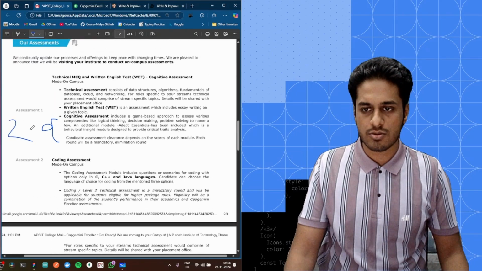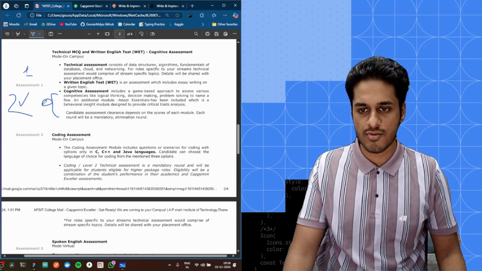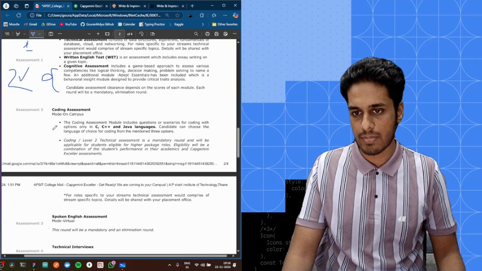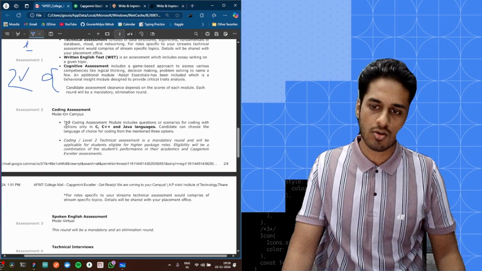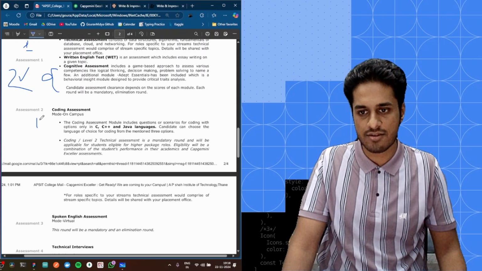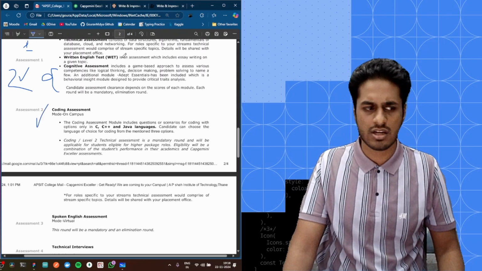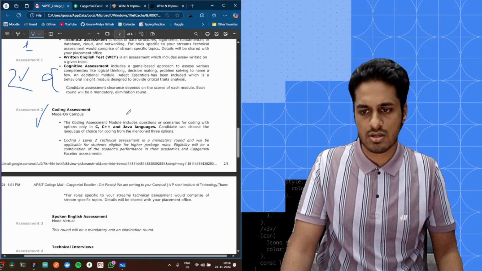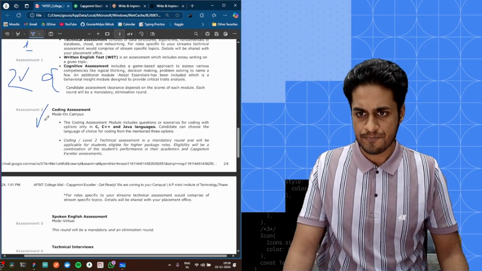I was in the first batch, so I had to wait until the completion of the second batch as well, and then the results for both batches were declared combined. Those who are selected, your college TPO will send out the list of people selected for the coding assessment, and you will also receive an email in your inbox, at the mail you are using for the Capgemini placement.